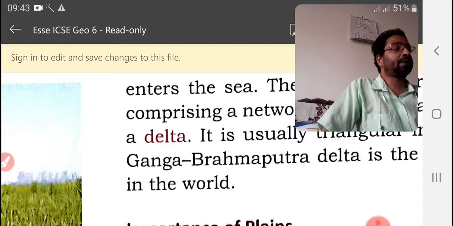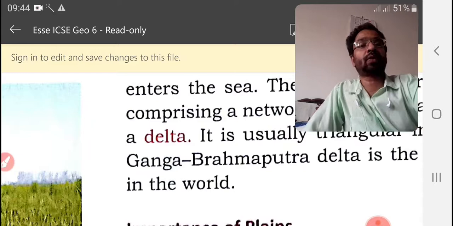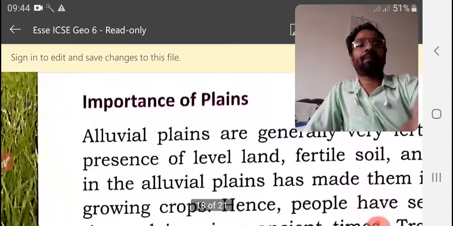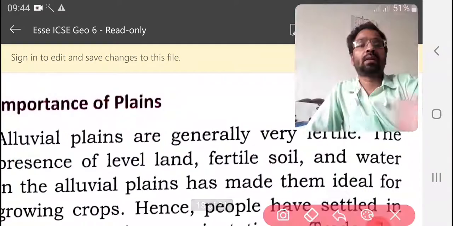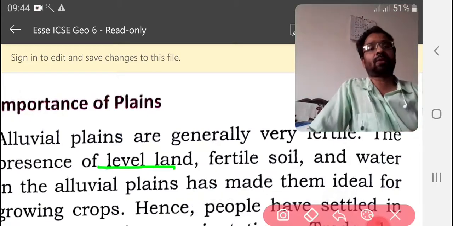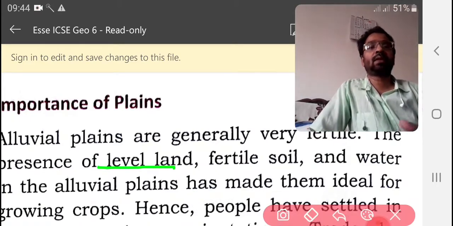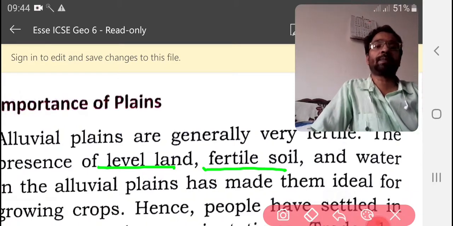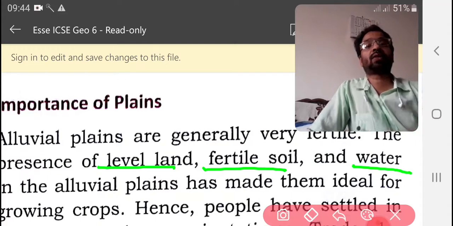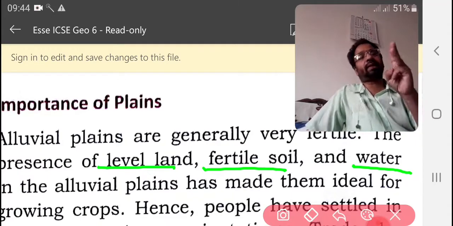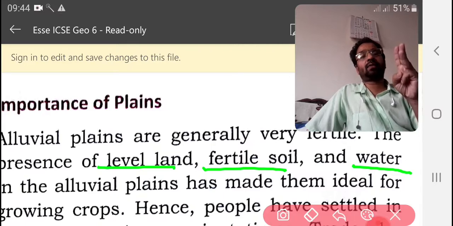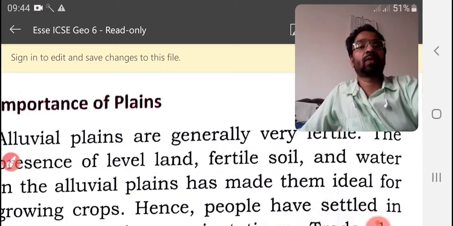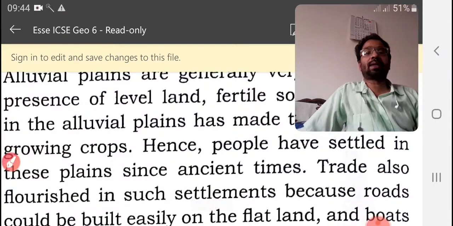The presence of level land, fertile soil and water in the alluvial plains has made them ideal for growing crops. These things, I shall say: the level land, first important thing. While cultivating, we need level land. Then next, fertile soil, and another important one, water. And these three things will make the plains fertile to grow more crops,